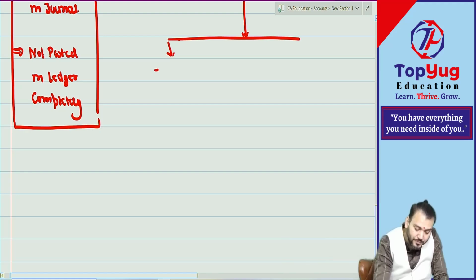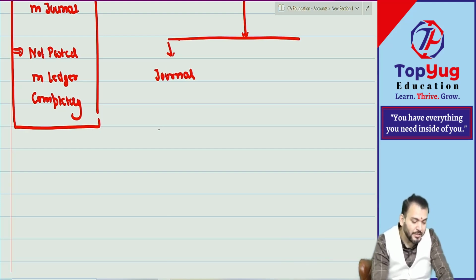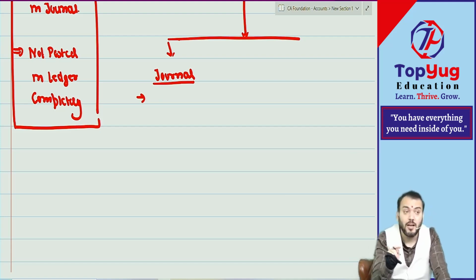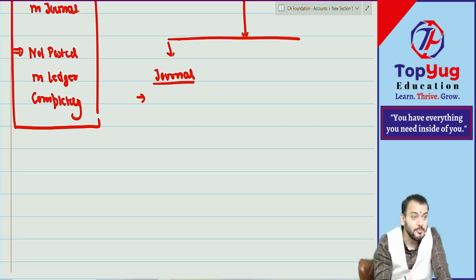So in journal, can I say it can be with wrong account? Means you have done recording with wrong account. Instead of Ram, you have debited Ghanshyam. Yes or no? Correct na?